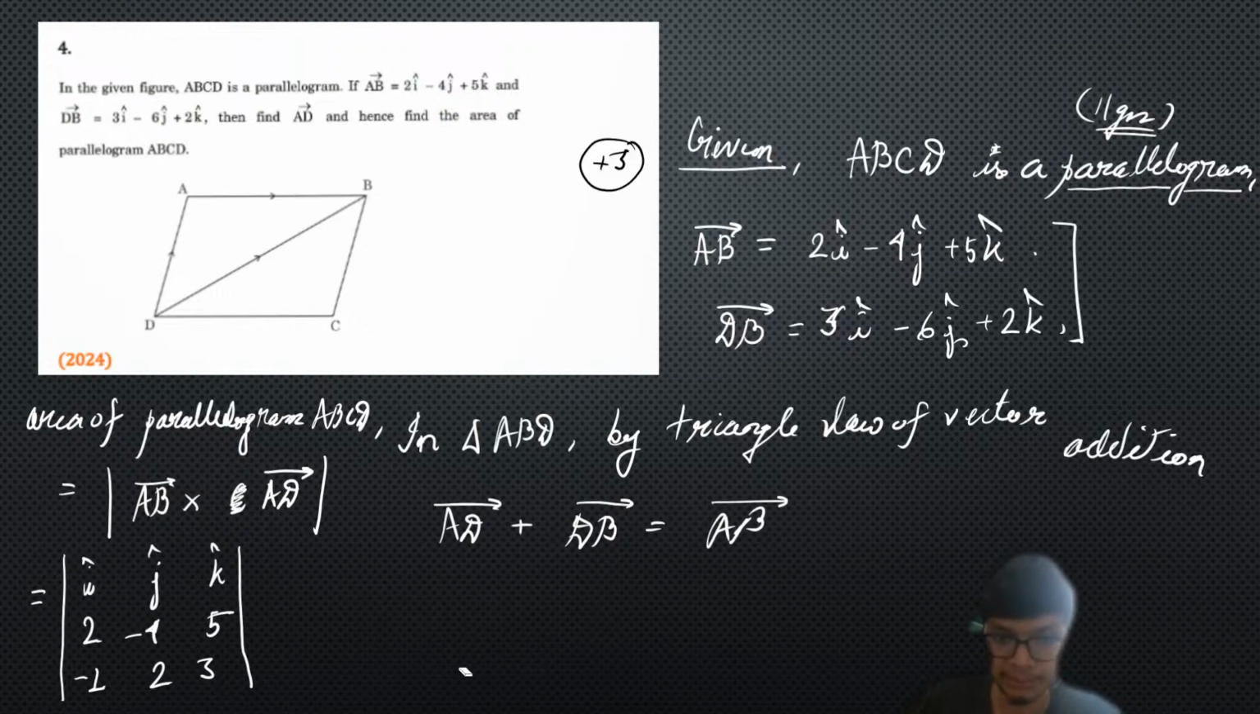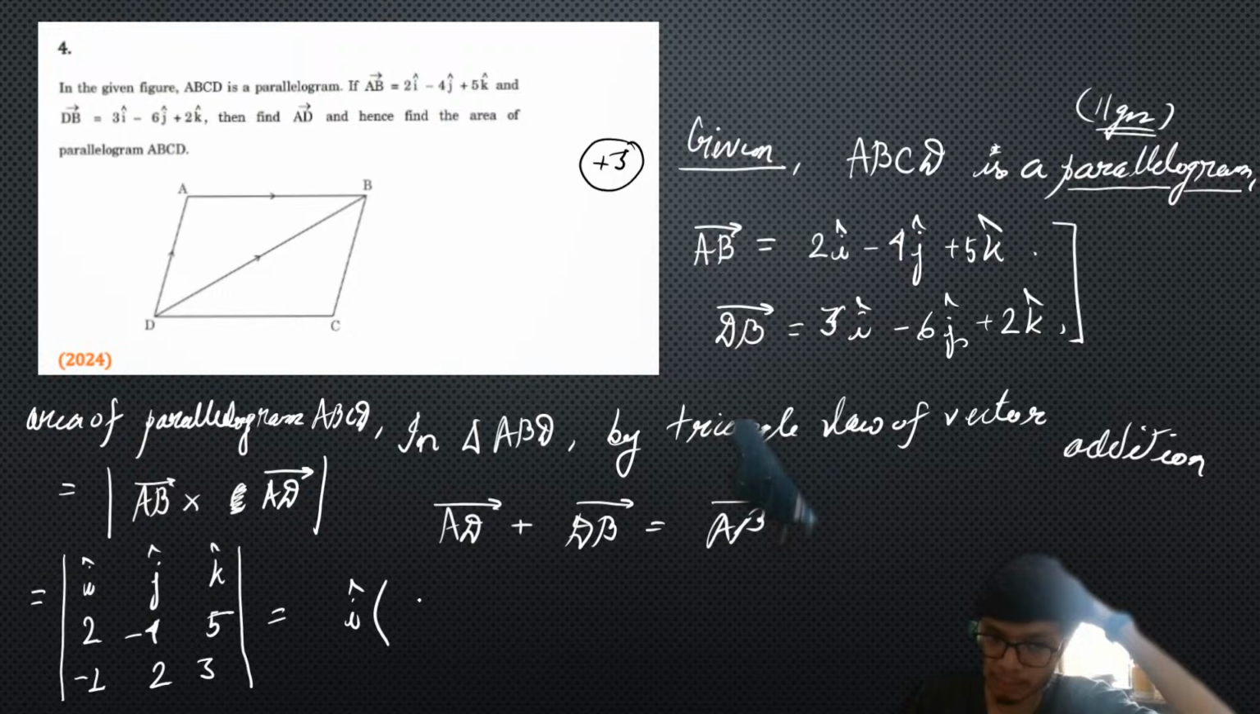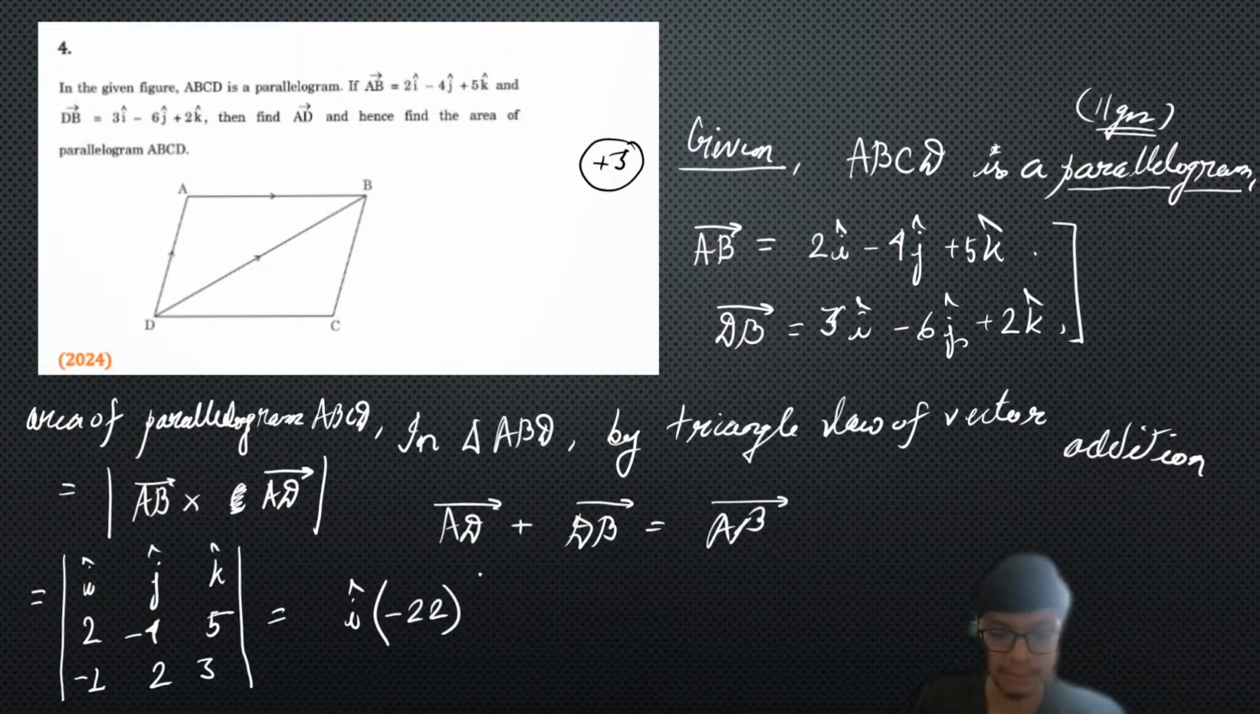So proceeding further over here, I will get i cap times of minus 12 minus 10, that is going to be minus 22, right? Please let me know. This part is simple, right? I'm just looking at your query. Please let me know what you are getting over here. So it's minus 22 i cap.